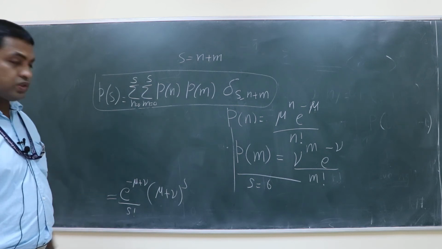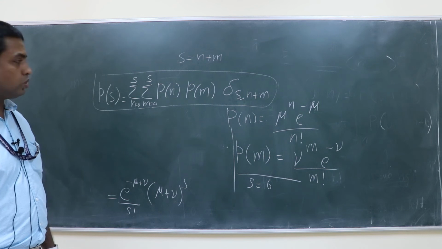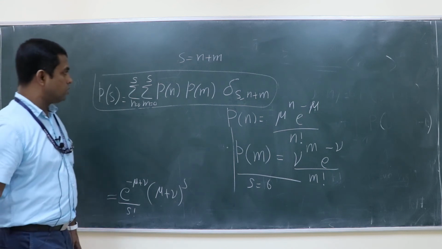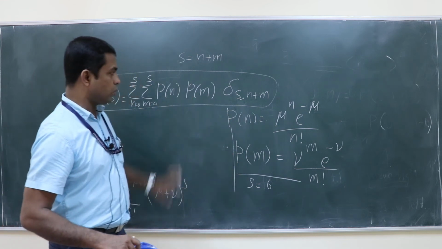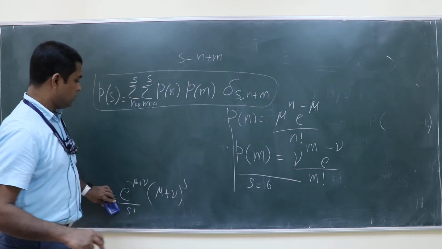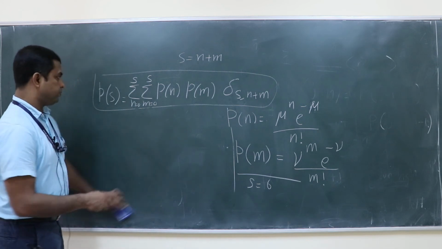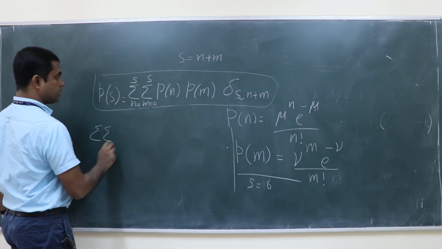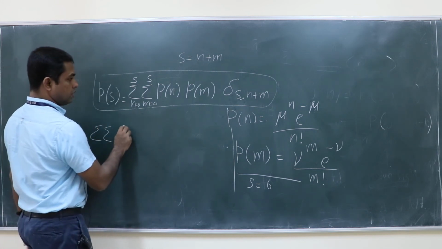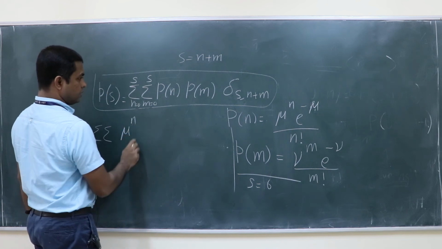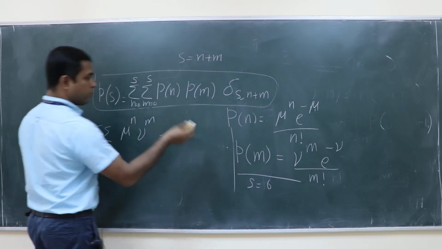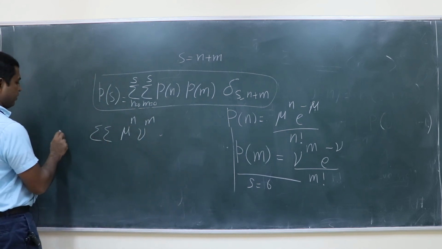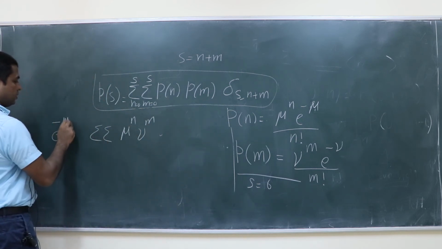All of you are getting this or any problem? So what you do is, see, P_n you substitute, P_m you substitute here. That is the first step. So if you substitute that, both summations are there, then mu power n, nu power m, e power minus (mu plus nu) is anyway you can take it outside.